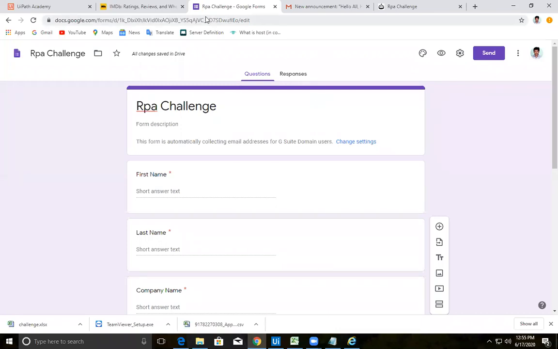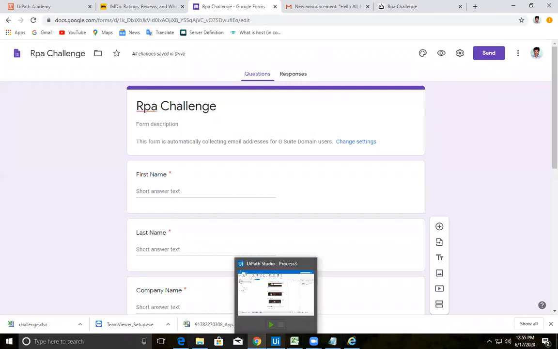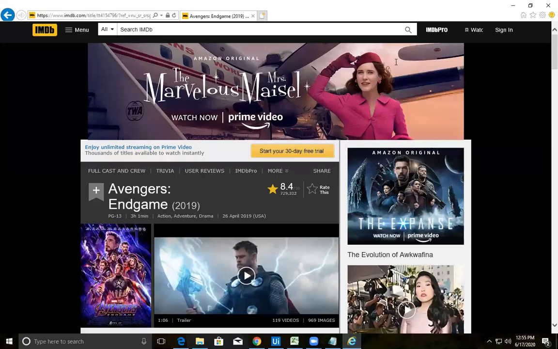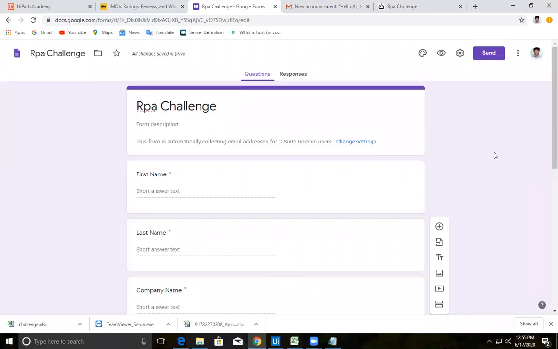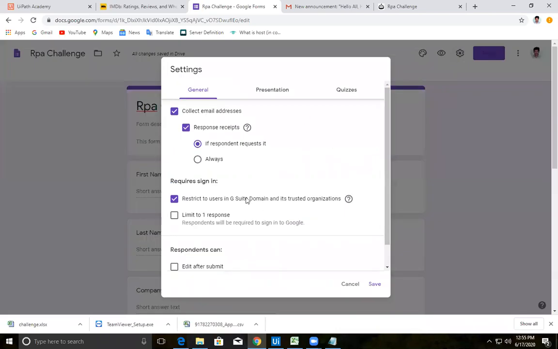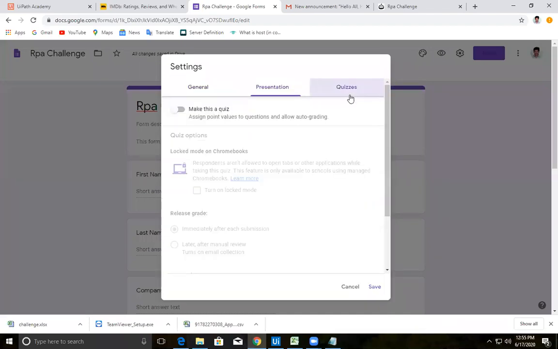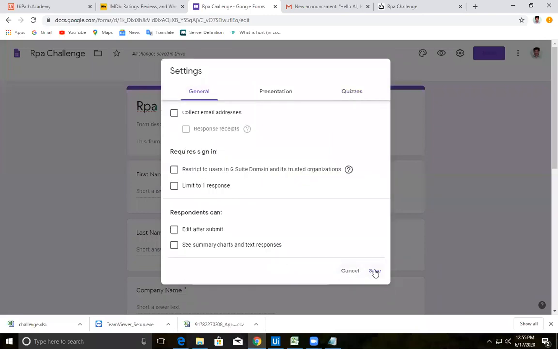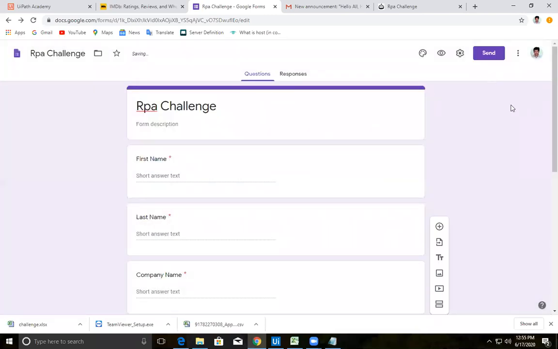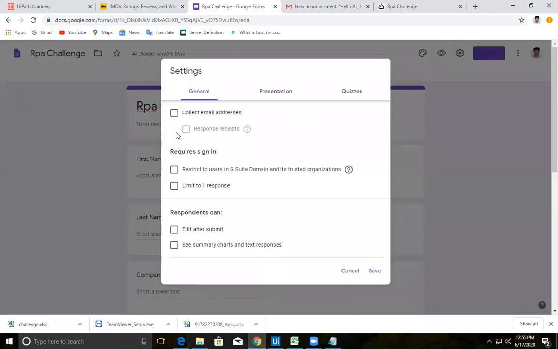So let's create this. I'm closing this IE now. If there are any settings, I'm not restricting to anyone and I'm not collecting anything, because your bot needs to work very safely and very freely. If it has so many restrictions, again it may throw an error. I've taken everything, there is no restriction, anyone can open this URL.